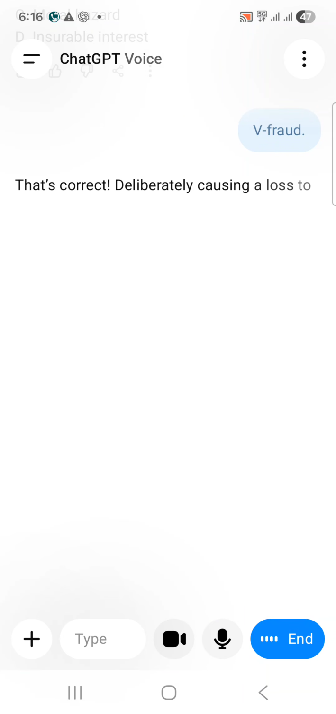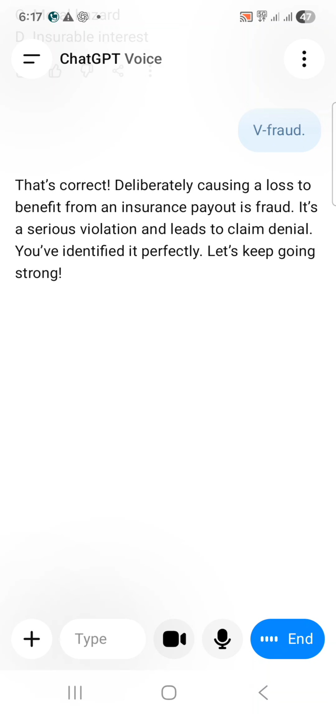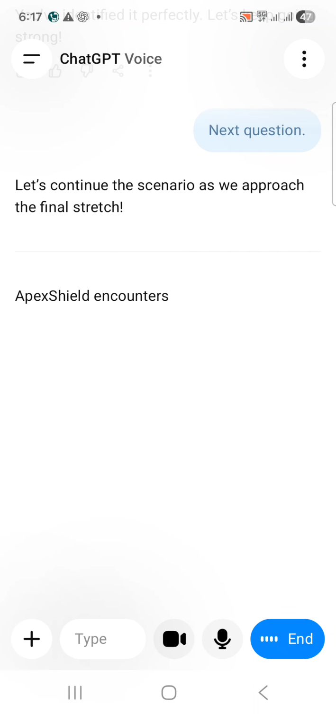That's correct. Deliberately causing a loss to benefit from an insurance payout is fraud. It's a serious violation and leads to claim denial. You've identified it perfectly. Let's keep going, Shrav. Next question. Let's continue the scenario as we approach the final stretch.